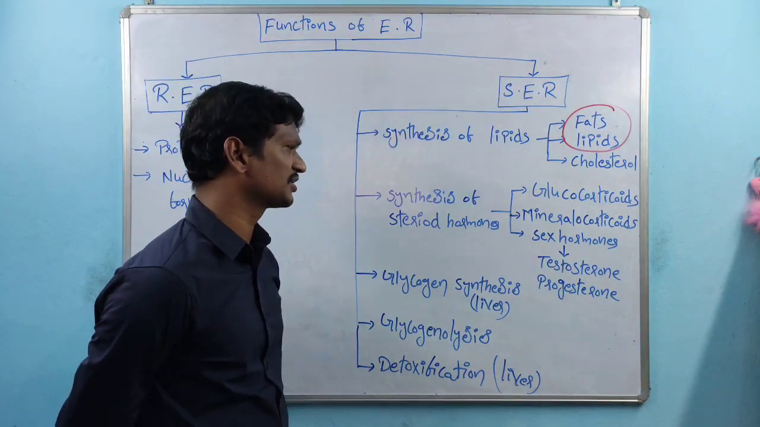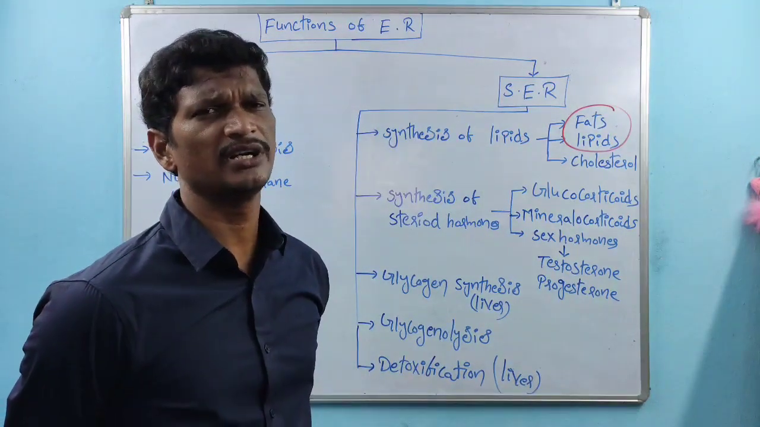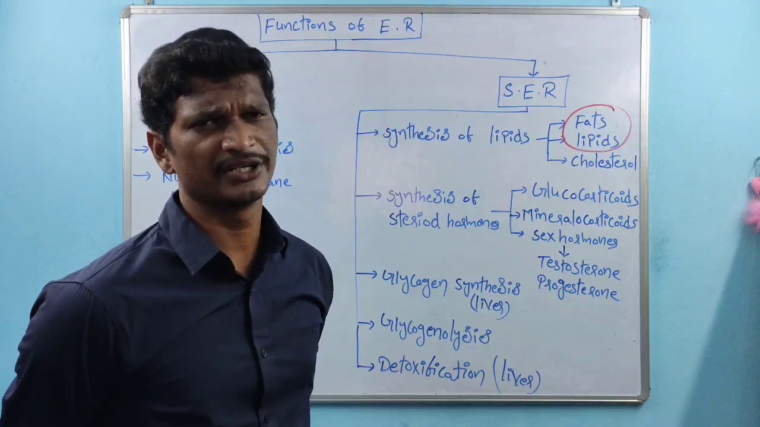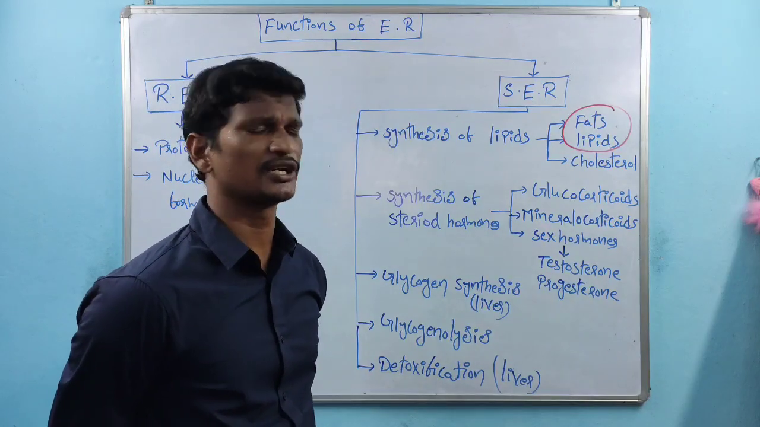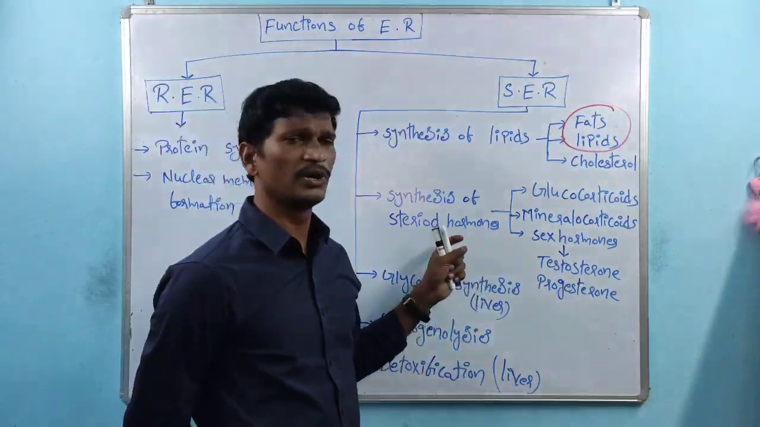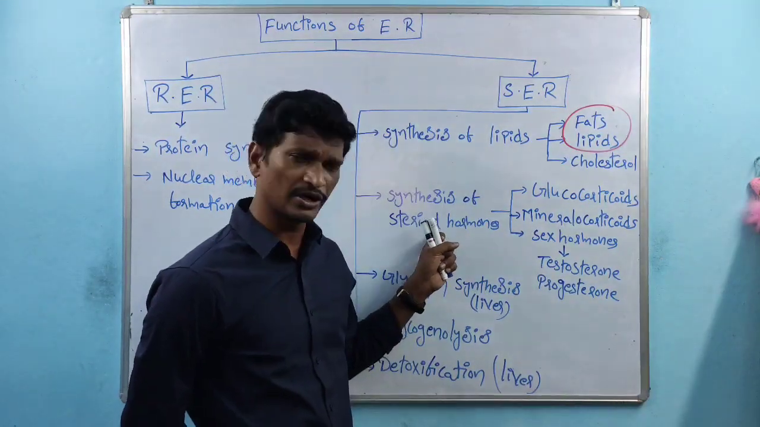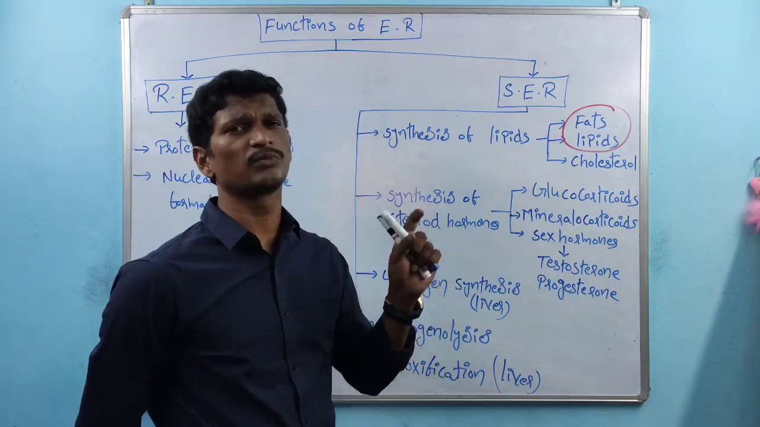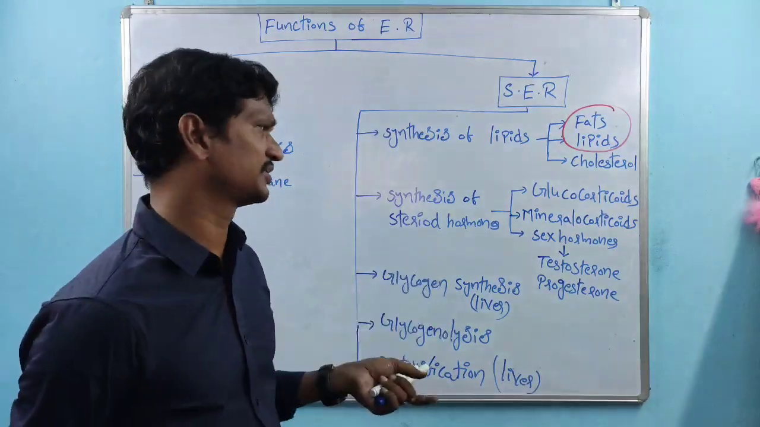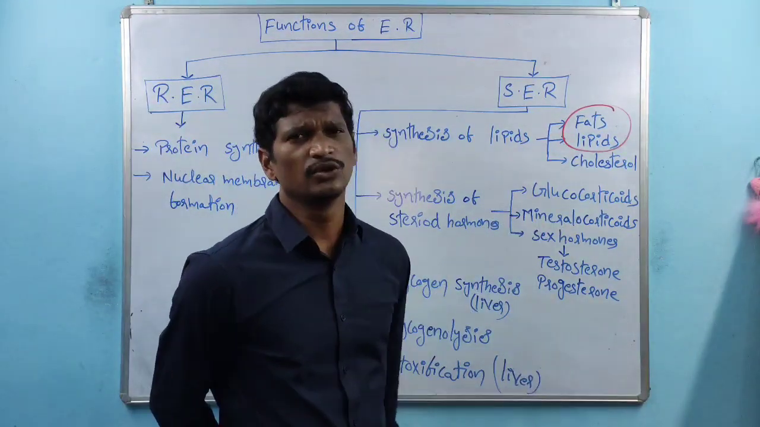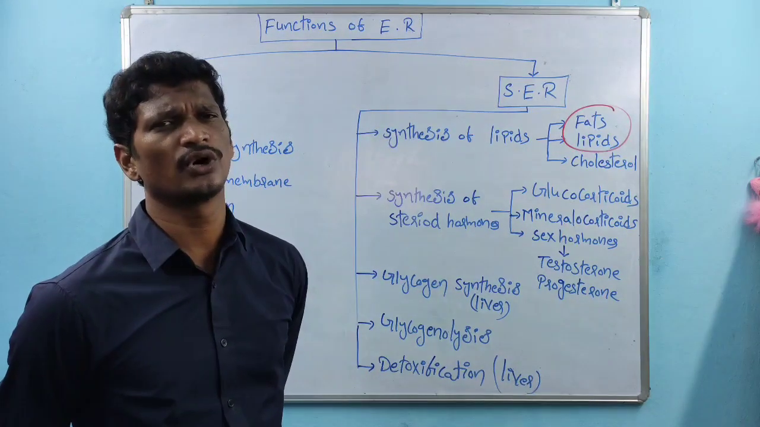Coming to the next one, synthesis of steroid hormones. Steroid hormones are hormones which have a steroid ring. Cholesterol contains the steroid ring. So a group of hormones is synthesized from cholesterol, which contains the steroid ring structure. The very first one is the glucocorticoids.